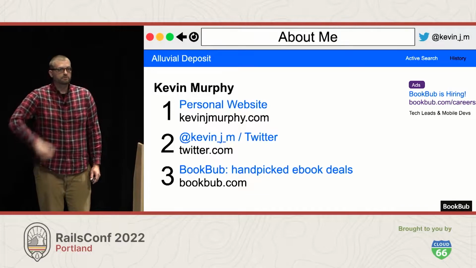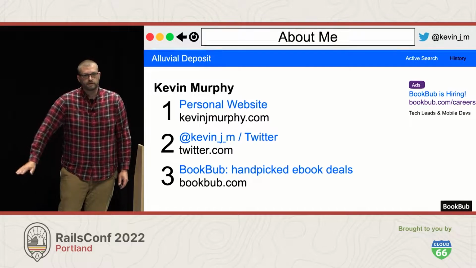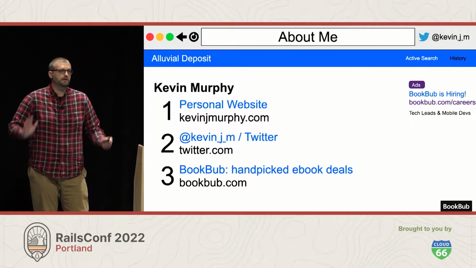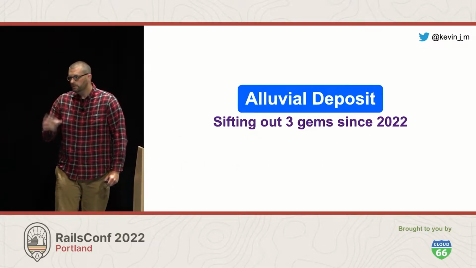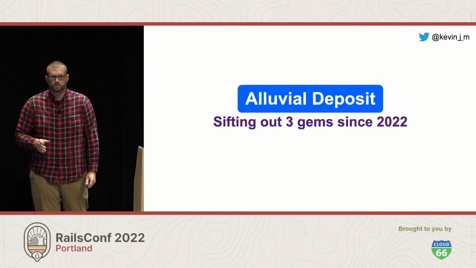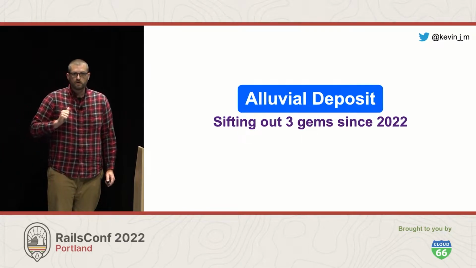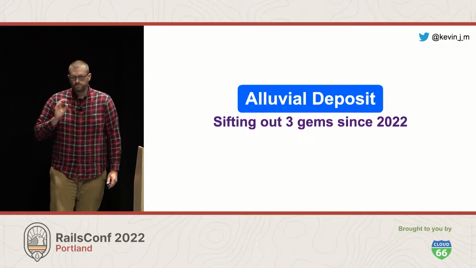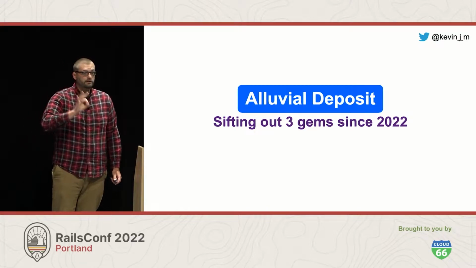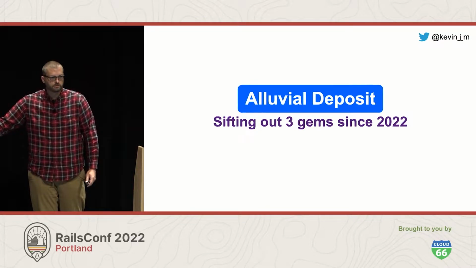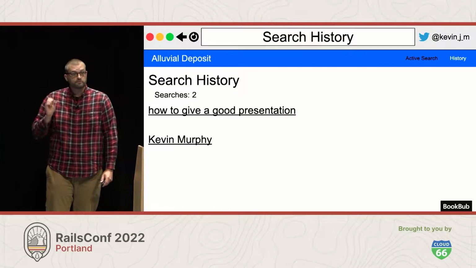And I'm here today to introduce to you a brand new search engine. I perform searches so often that I decided it was unfair to use other people's search engines, and I wrote my own. So today I'm here to talk to you about Alluvial Deposit. It's unique from a couple search engines in a few particular ways. The first is if you search for Kevin Murphy, it's the only search engine where you'll actually find information about me. No other search engine can do that. The second is that Alluvial doesn't provide you page after page of results. It only gives you 3 results. If you can't find your answer in 3, you never needed to know it anyway. Don't worry about it.